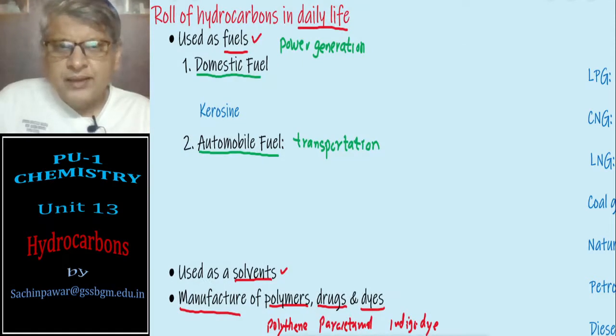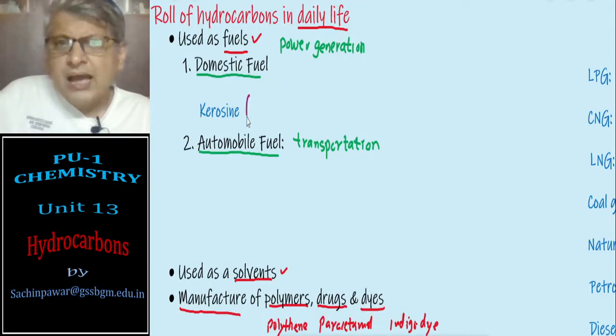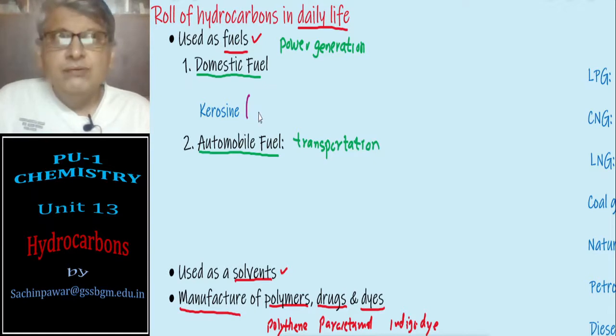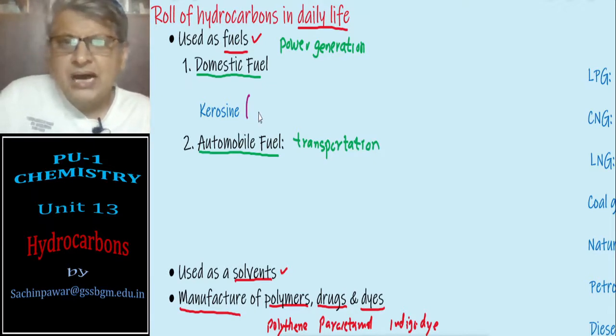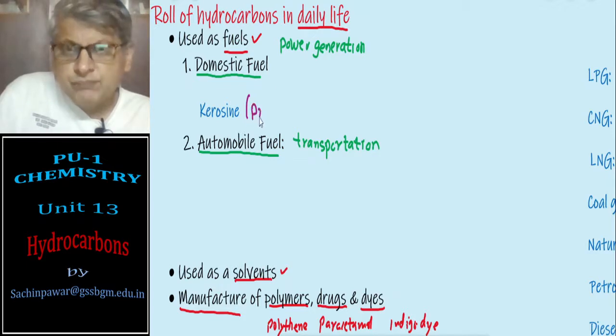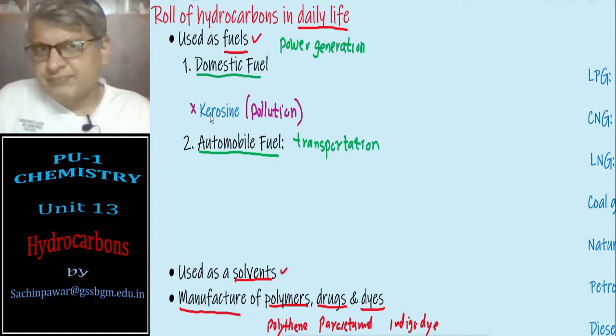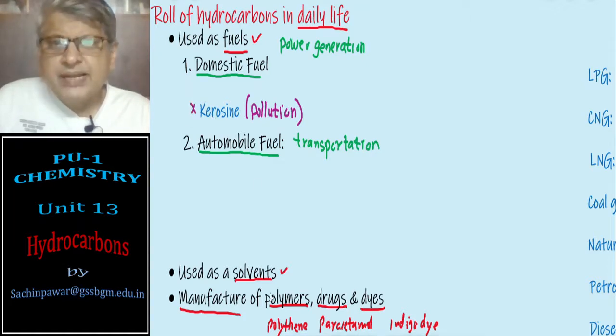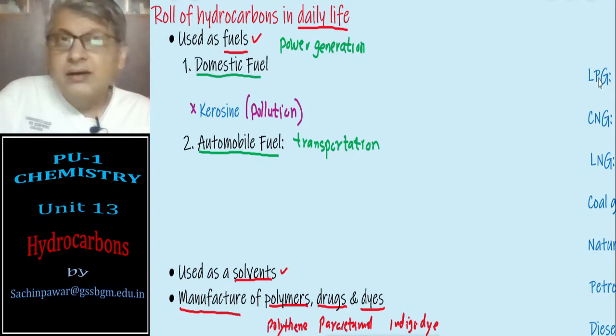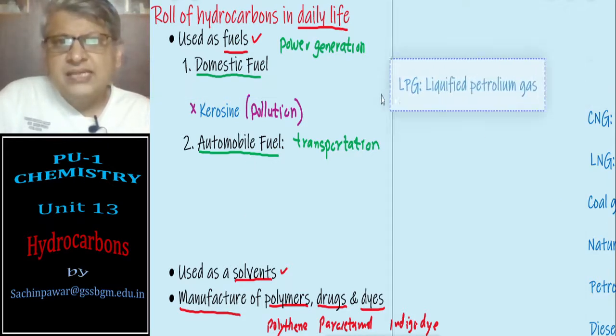However, when kerosene is burnt, it gives carbon particles, and those carbon particles are responsible for pollution, and that is why kerosene is replaced. And kerosene is replaced by one of the fuels which is often used in households, that is LPG.